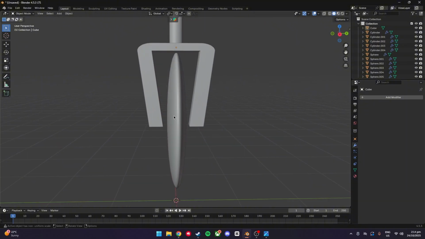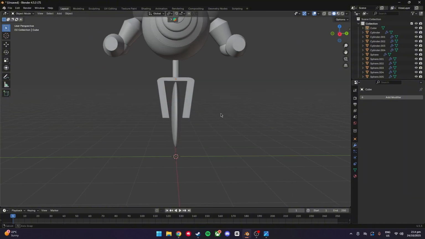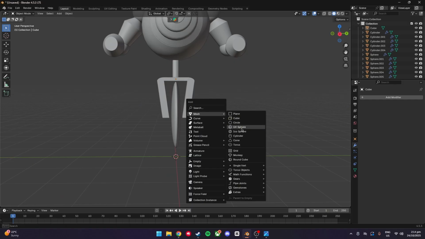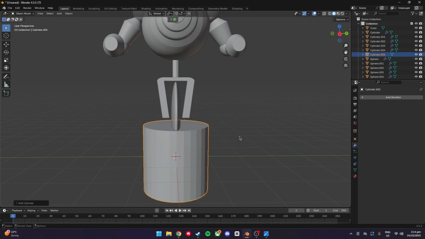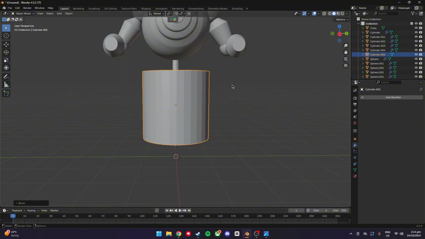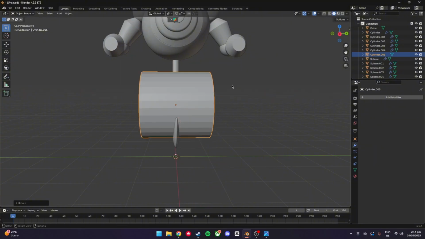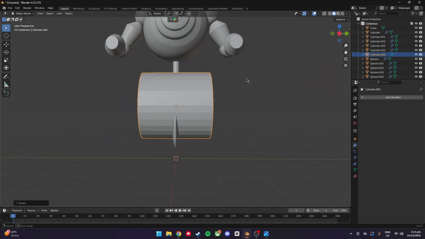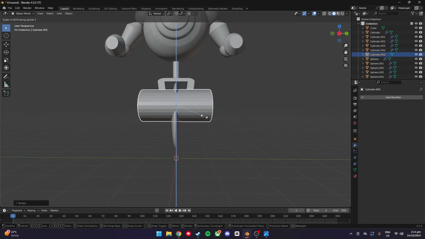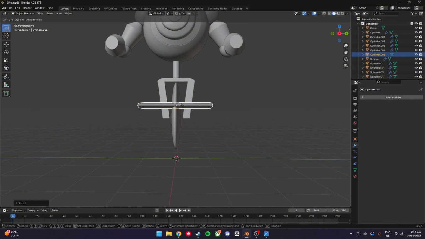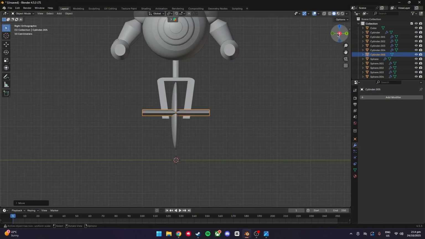Now we're gonna add the bearing that goes along here. So we're gonna go Shift A. It's another cylinder. I'm gonna rotate that. You're gonna press R, X, and 90. Do it like that. S, Z. Let's just move it down.